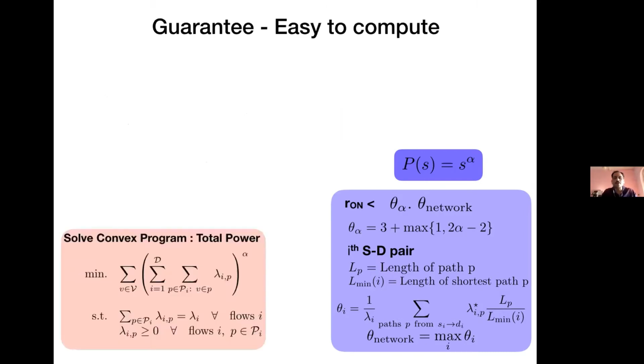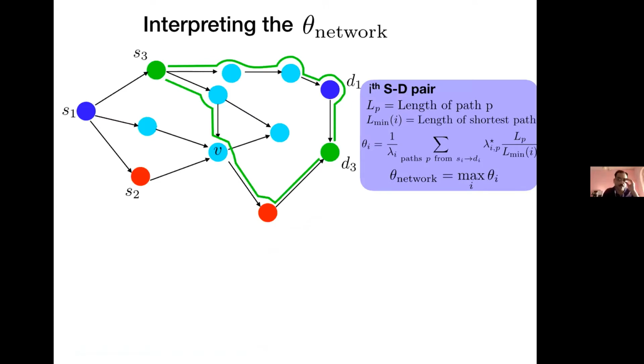So the first thing to notice is that this guarantee is actually easy to compute. This just directly comes from the solution of the convex program. So this is again very non-traditional, that we are giving a guarantee which needs to be computed. I don't know the exact answer for this. All of it depends on what lambda star is, and lambda star is a solution of a convex program. So to make sense of all this, let's look at a simple example.